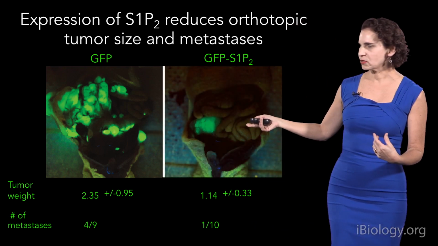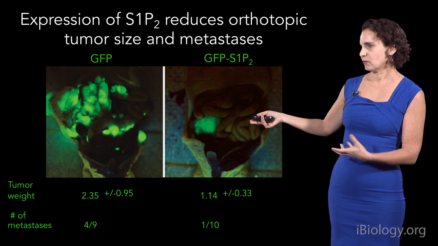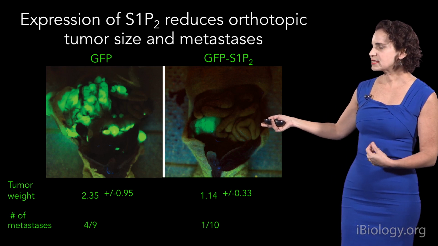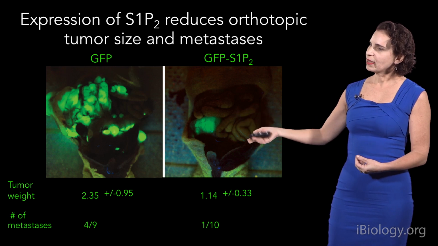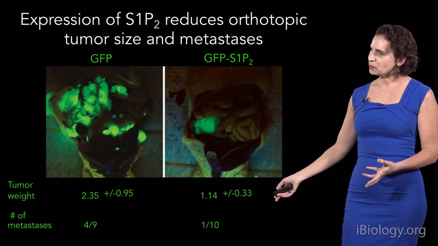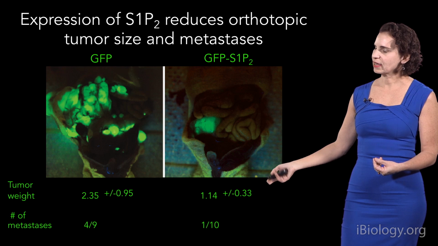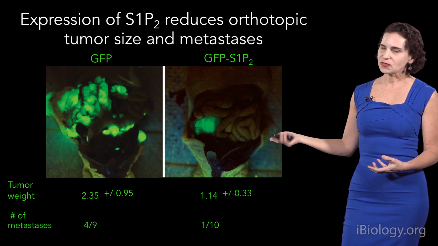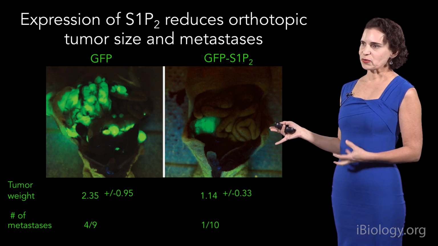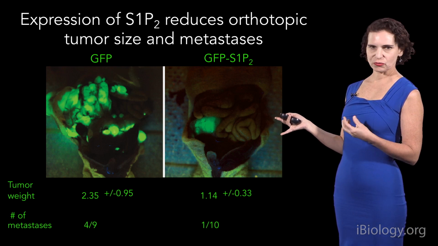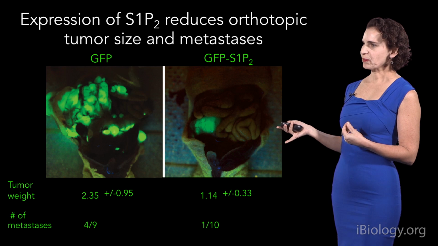Now, if you rescue sphingosine phosphate 2 tagged to GFP, you can see that this tumor is greatly reduced in its ability to grow, and there's also very few metastases. Only 1 out of 10 actually metastasize. So this really suggests that sphingosine phosphate 2 is important for this tumor's growth and metastasis.